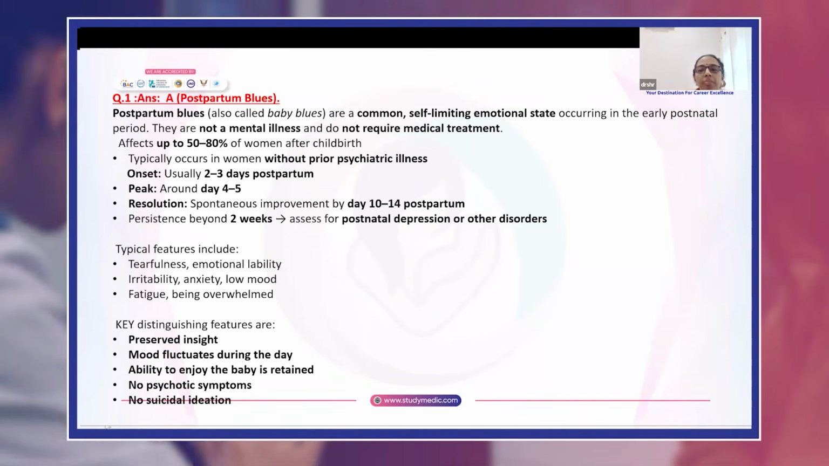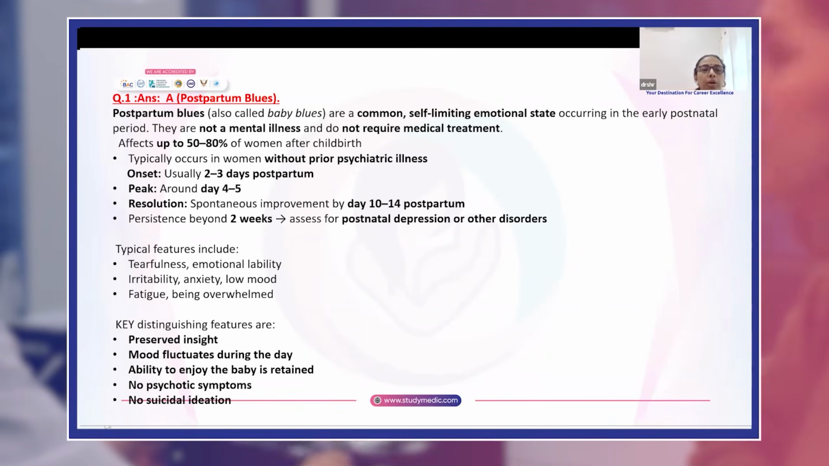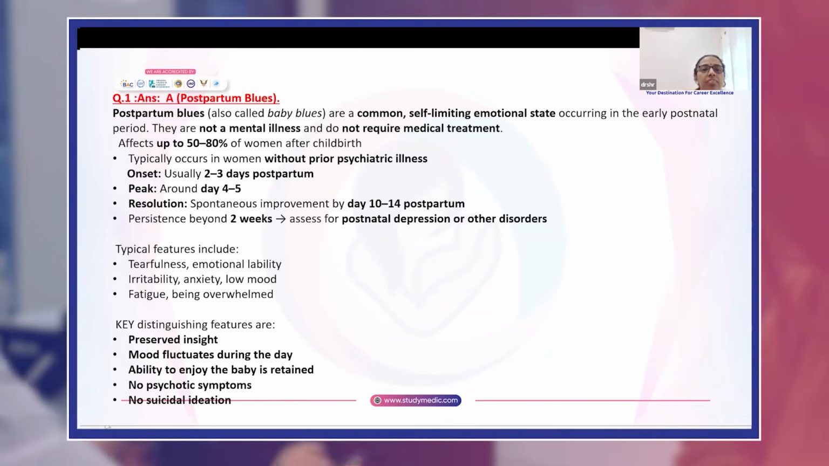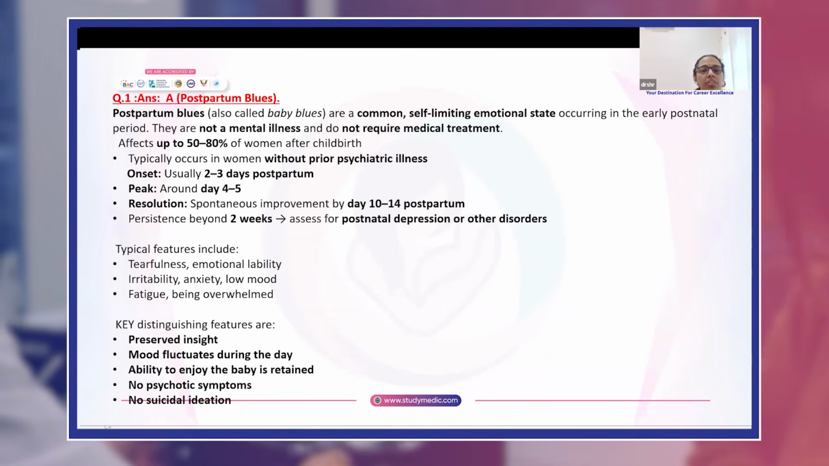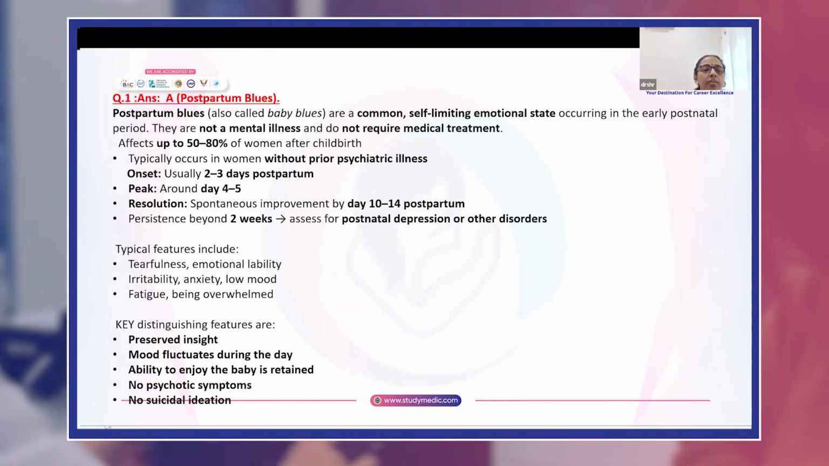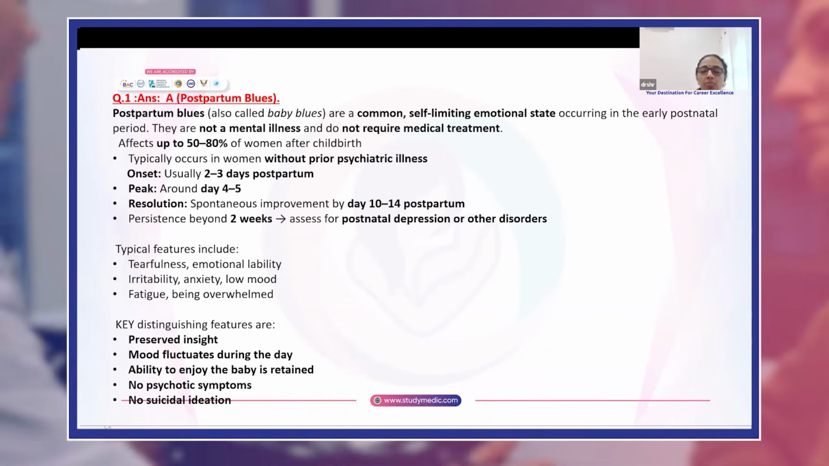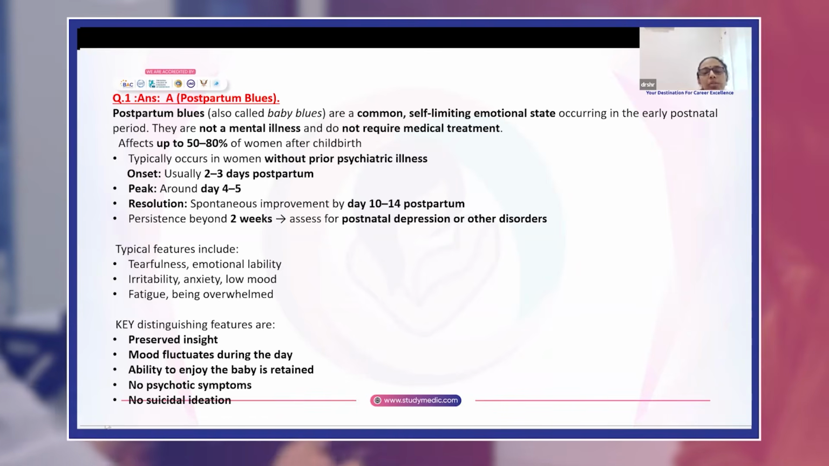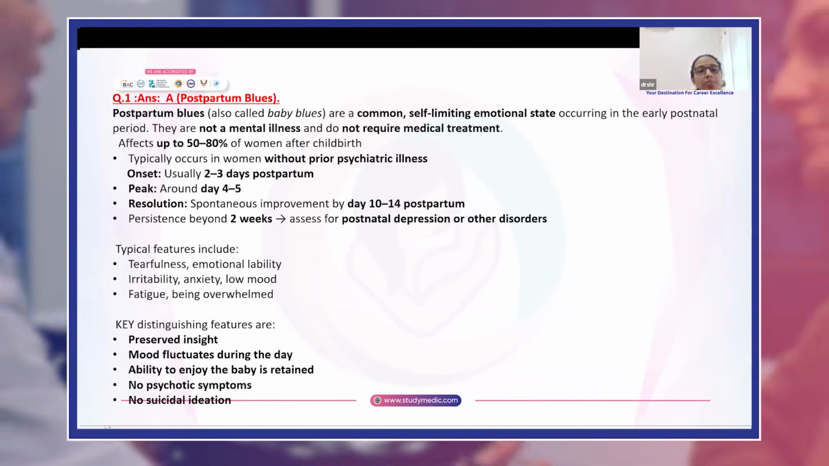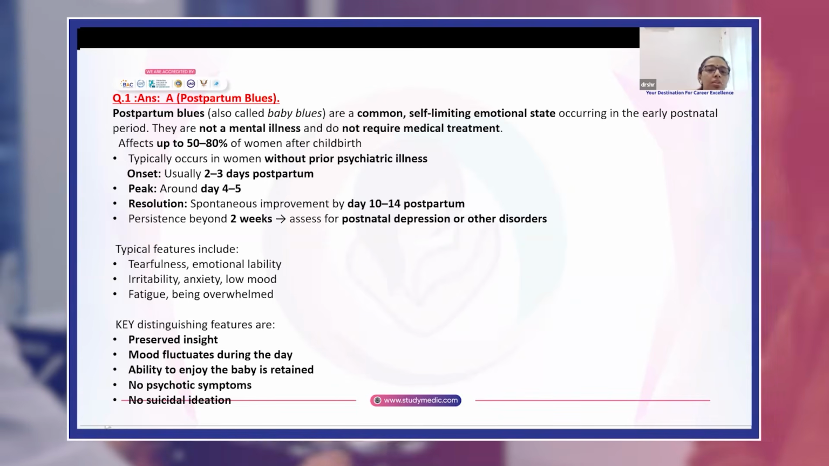These are common self-limiting emotional states occurring in the immediate postpartum period. It's not a mental illness and does not require medical treatment. Affects 50 to 80% of women after childbirth. Typically occurs in women without prior psychiatric illness. Onset is usually 2 to 3 days postpartum, peaks around day 4 to 5, and most of the time it spontaneously resolves by 10 to 14 days postpartum. If it persists beyond 2 weeks, you have to assess for postnatal depression or other disorders.